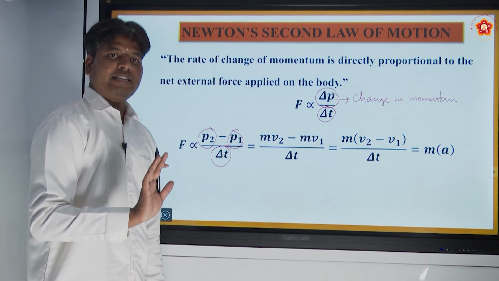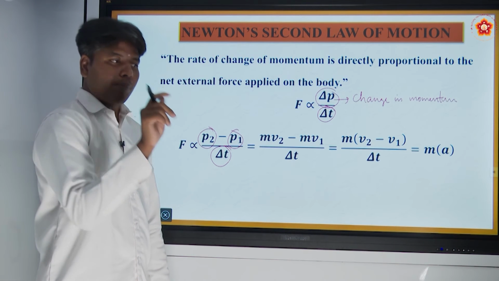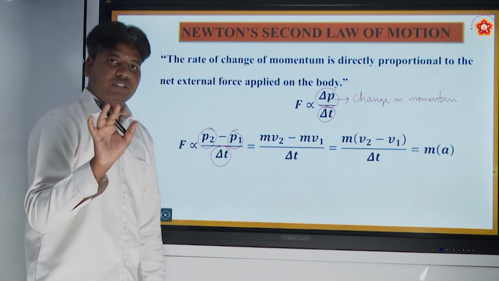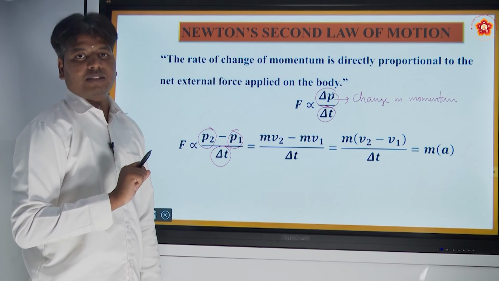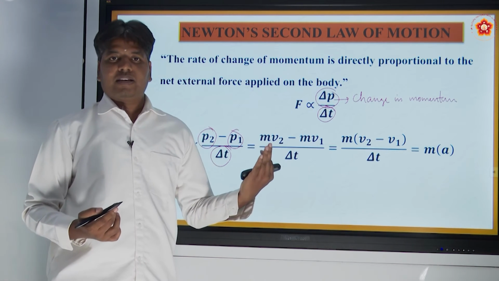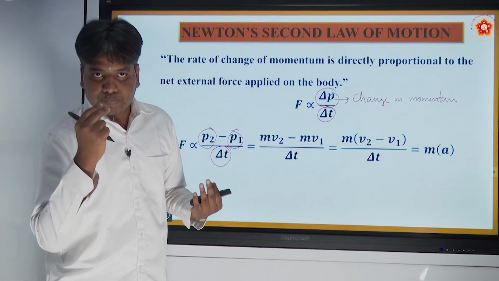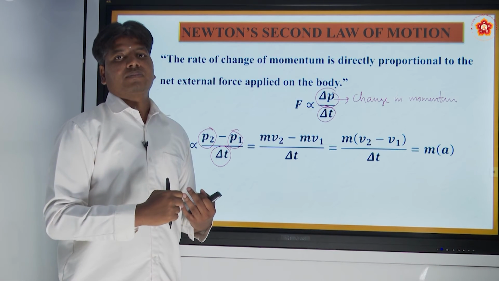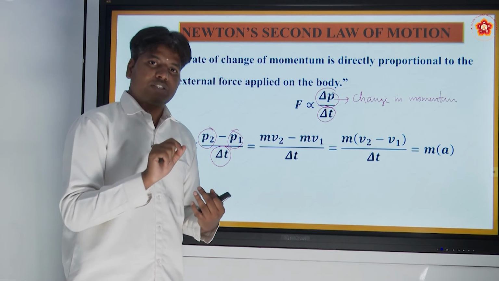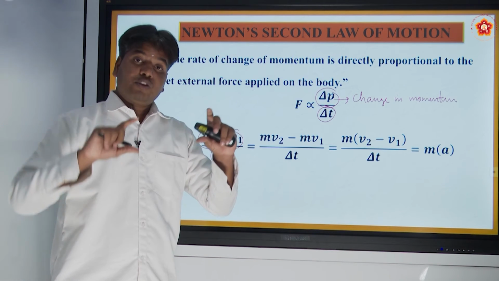It is changing its velocity from something to something, and we ask how much time it took to change the velocity. For example, an object started with 3 meter per second and reached 5 meter per second in the span of 2 seconds. What is the difference in velocity from 3 to 5?